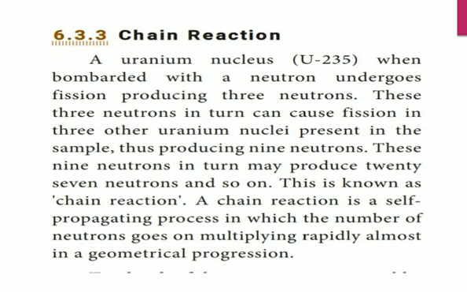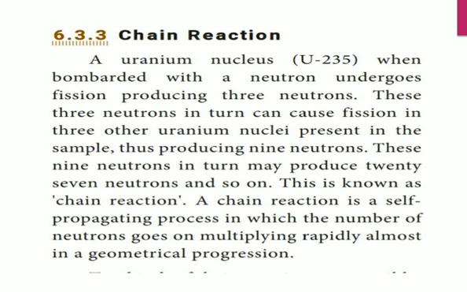These three neutrons in turn can cause fission in three other uranium nuclei present in the sample, thus producing nine neutrons. So three neutrons interact with uranium again to produce another three each.